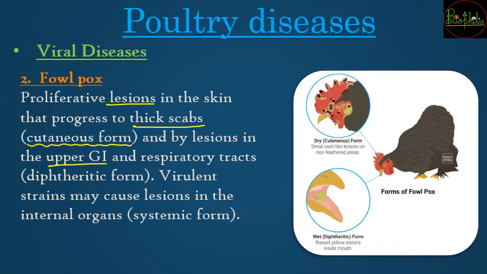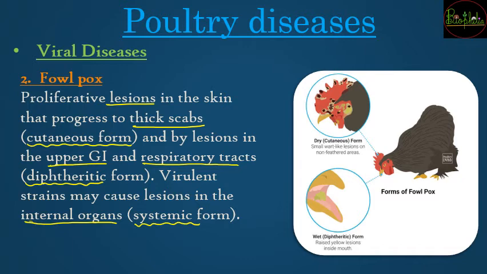It can also infect the respiratory tract in the case of diphtheric forms. And if that is not enough, even virulent strains, that is, more dangerous strains, can also cause lesions that attack the internal organs in the case of systemic forms.